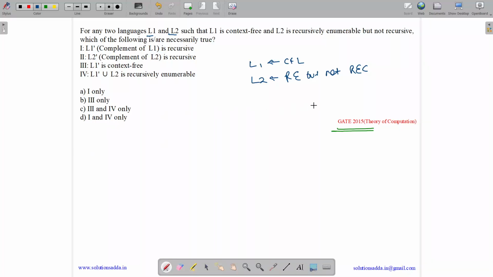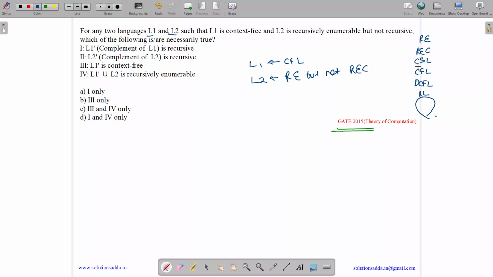Okay. So first, remember this, that the Venn diagram goes something like this. Initially we have regular languages, then we have DCFL, then we have CFL, context-free language, then we have CSL, context-sensitive language, then we have recursive language, then we have recursively enumerable language, then we have non-recursively enumerable languages. And all lower languages are also upper languages, which means every DCFL is a CFL, every DCFL is a CSL, also a REC, also a RE.